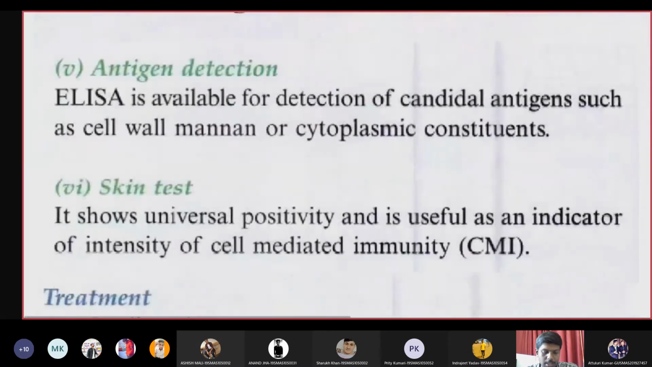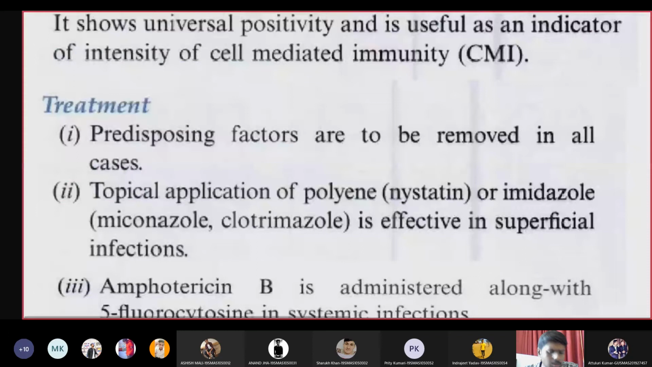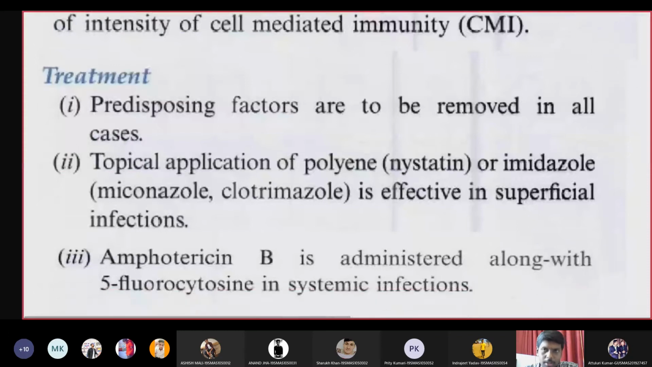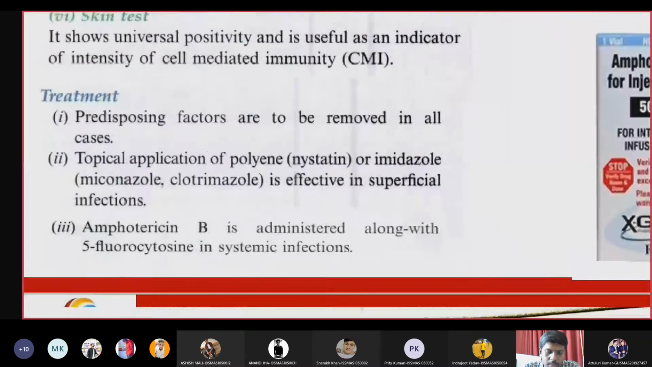Then there is a skin test, which is a common indicator, but not so significant. There are very good drugs available to treat Candida, including topical and oral applications. Topical drugs include nystatin, imidazole, miconazole, and clotrimazole, which are very good for superficial infections, whereas amphotericin B and flucytosine can be used for systemic infections of Candida. So this is all about Candida.